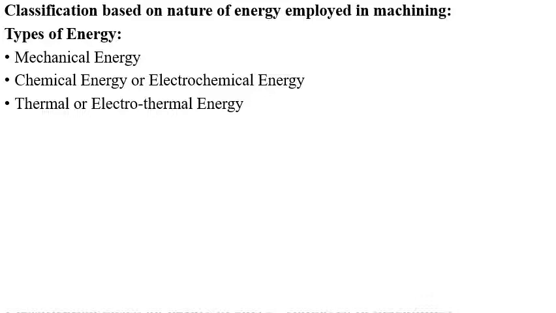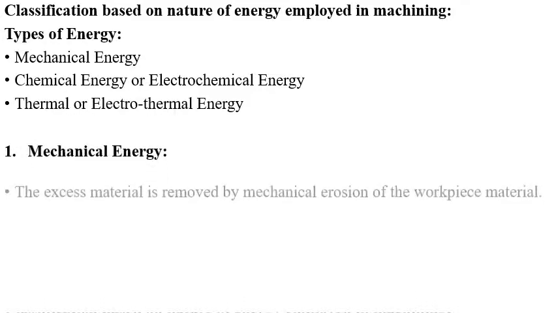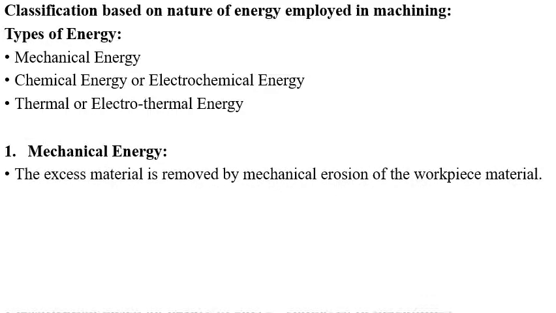First is mechanical energy. The excess material is removed by mechanical erosion of the workpiece material.